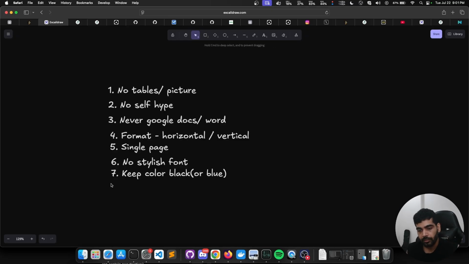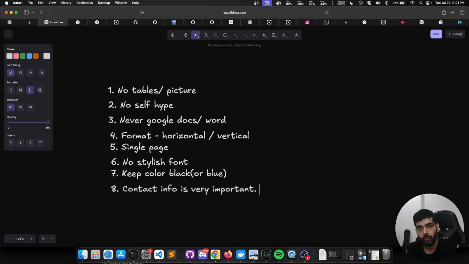On to the eighth point. Your contact info is very important. You might even want to create a separate email just for your interviews or wherever you want to apply so that you don't miss any email from any company. It is very bad if you just got an opportunity and you missed the email just because there were so many emails by Zomato, Swiggy, promotional emails that were coming to you and you skipped that one interviewer's email. That will be very bad.